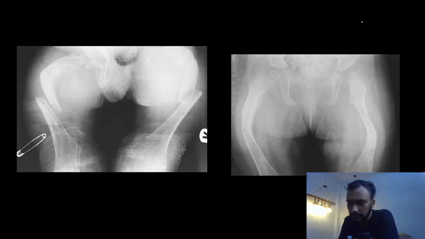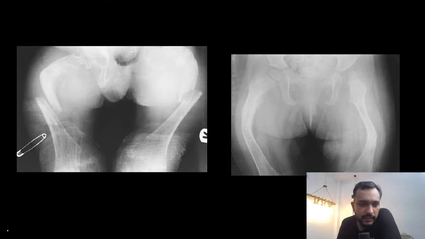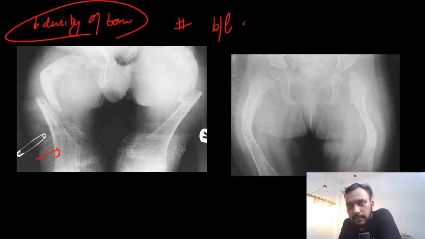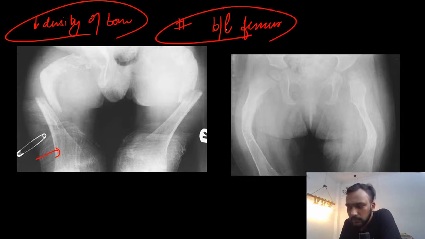So in these images, guys, we can see there is a fracture. There is decrease in the density of the bones, and there is fracture involving the multiple bones. Bilateral femur here. Fracture involving the multiple bones.